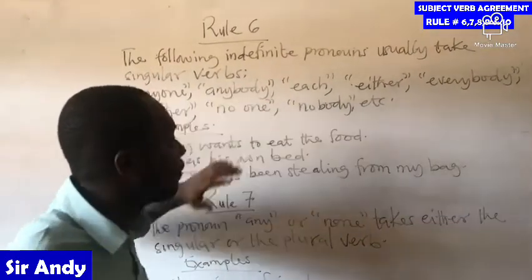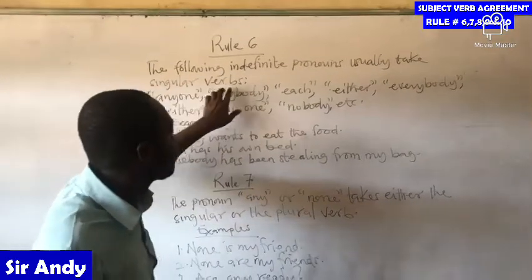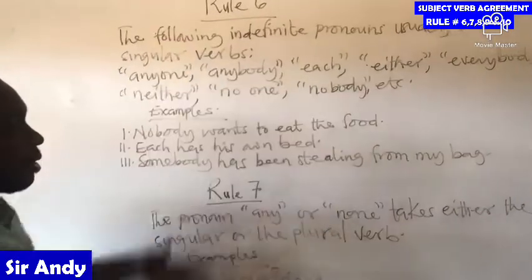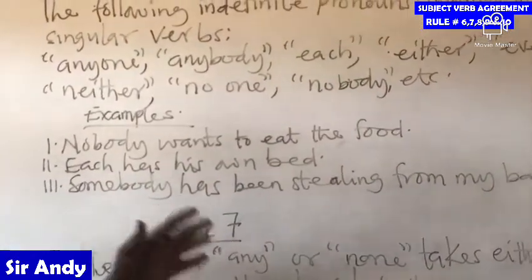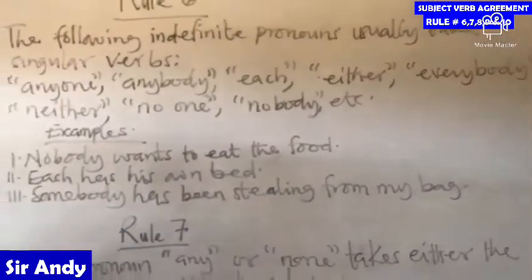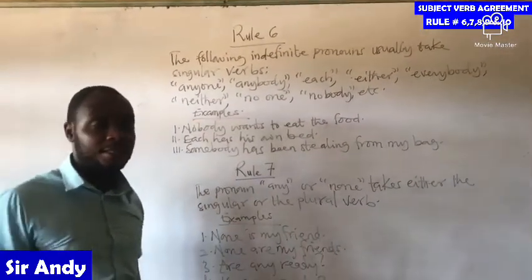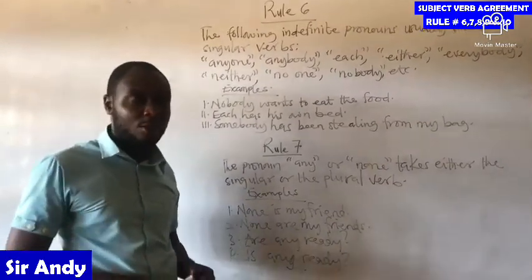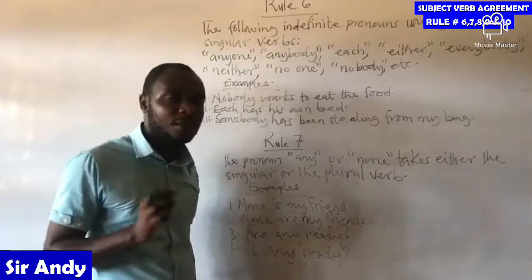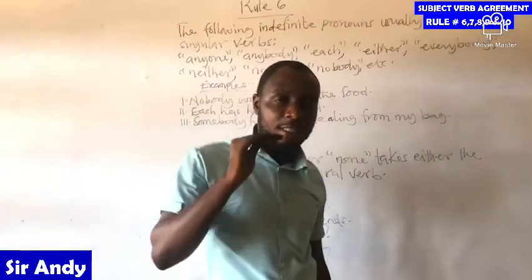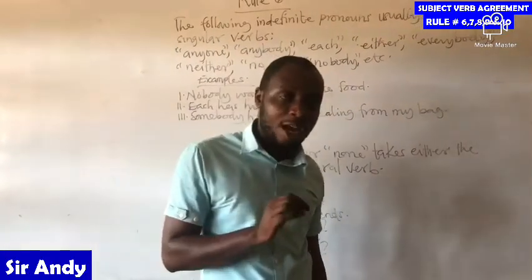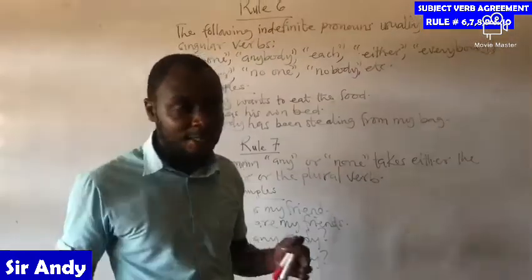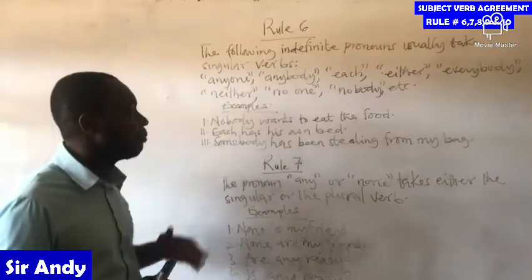The following indefinite pronouns usually take singular verbs, and these are some of them: anyone, anybody, each, either, everybody, neither, no one, nobody, and so on. Several and all are also considered indefinite pronouns. Why do we say indefinite? Indefinite means not being specific. You are not being specific, right? That is why we say indefinite, without end. So anyone, anybody, and all that.